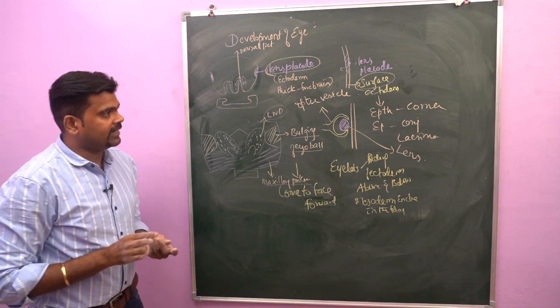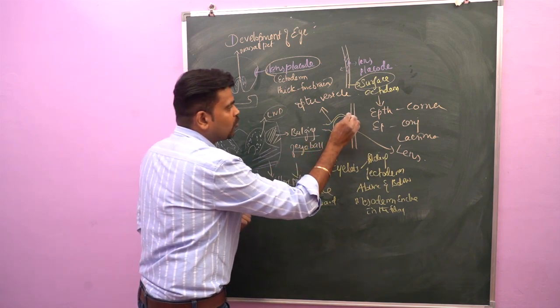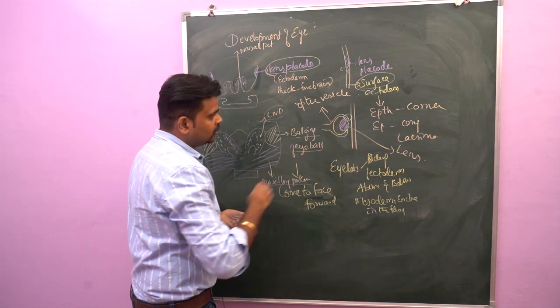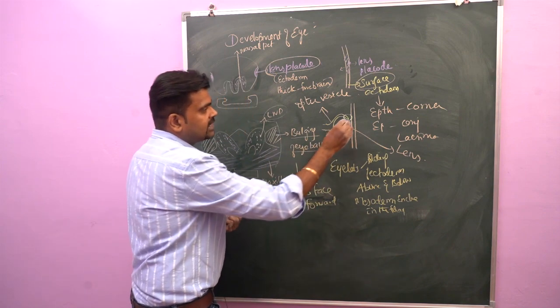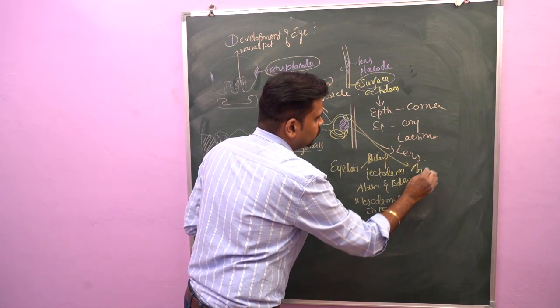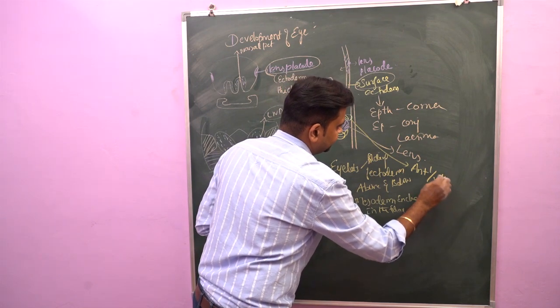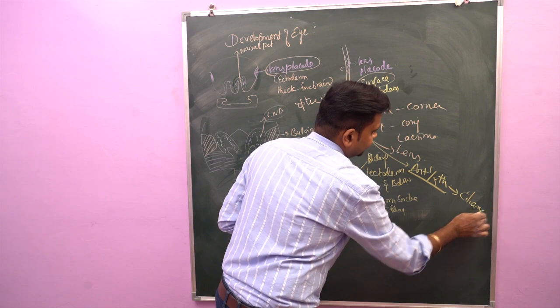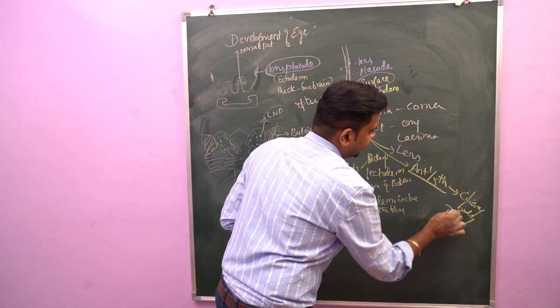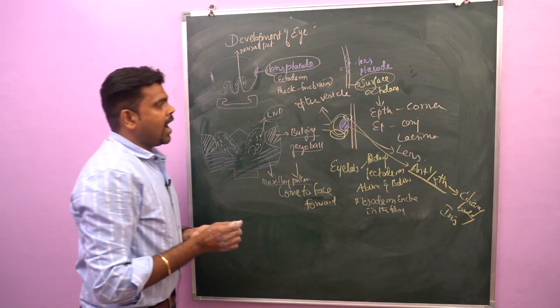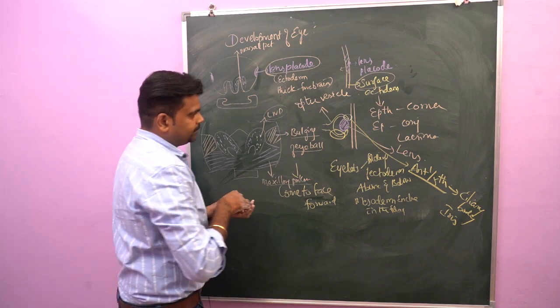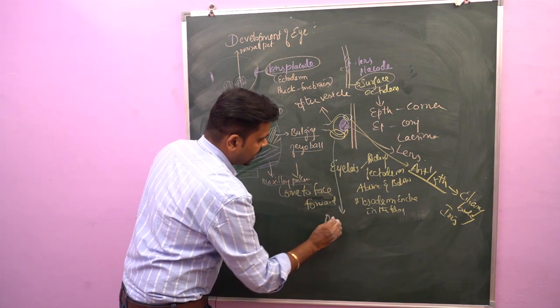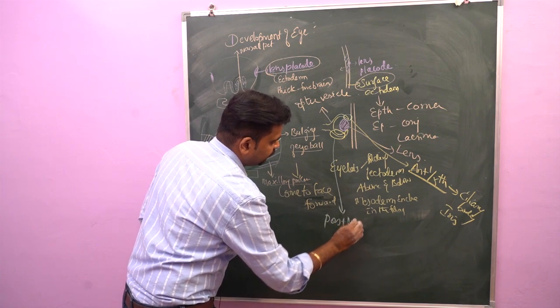This optic vesicle consists of two parts, anterior 1/5 and posterior 4/5. So this anterior 1/5 gives rise to two important structures. Number one, ciliary body and iris. And the posterior 4/5 consists of two layers, inner and outer.